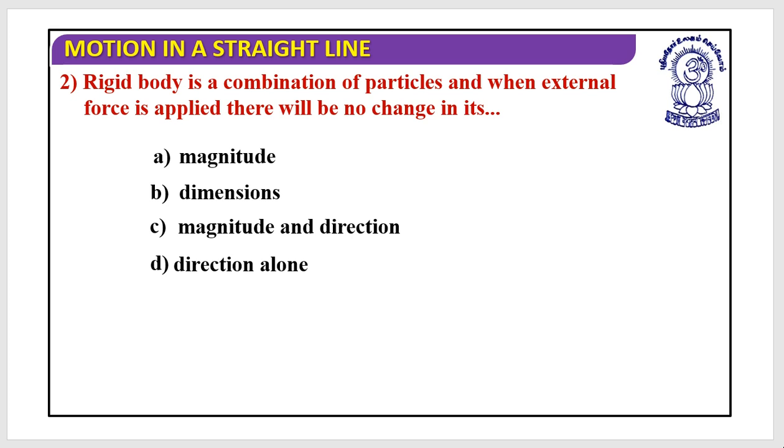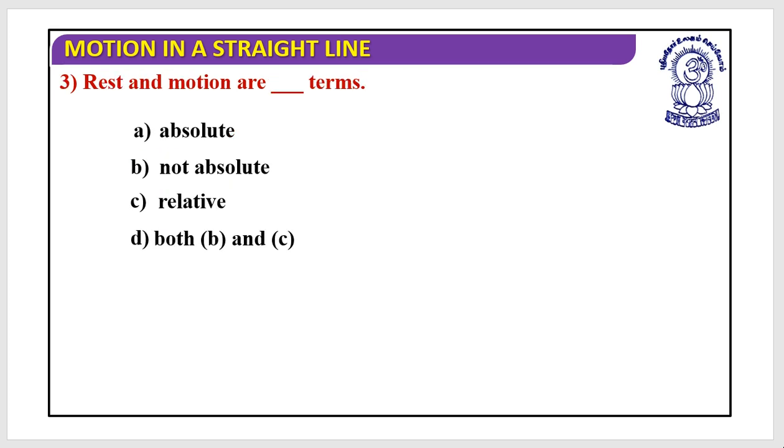A rigid body is a combination of particles, and when an external force is applied, there will be no change in its dimensions. When an object does not change its dimensions, it is said to be a rigid body. Yes. Okay, next.